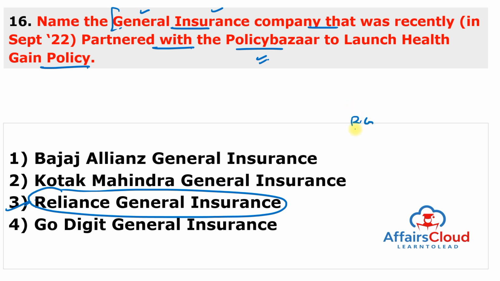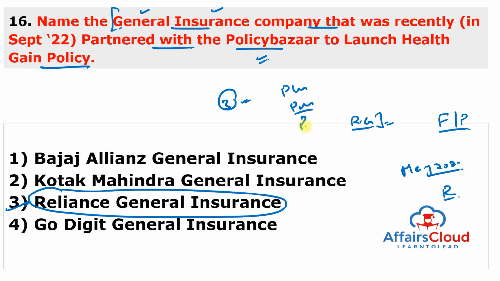So Reliance General Insurance has launched the Reliance Health Gain policy, one of its most flexible and popular products on the Policy Bazaar online platform to ensure insurance accessibility for all. The policy, which was launched in May 2022, ensures freedom for the customers to choose and personalize their health policies as per the requirements. And Reliance Health Gain policy is available in 3 different plans that include Plus, Power and Prime, along with certain features to facilitate customization of the policy for each customer.